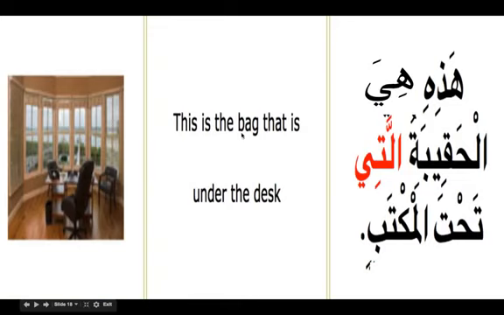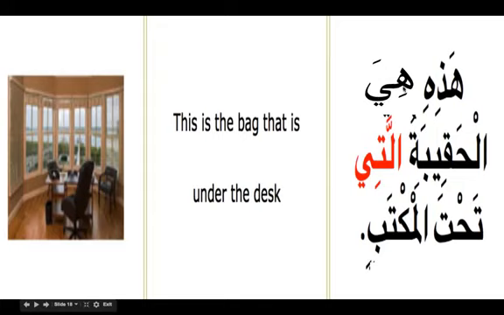Hadihi hiyal haqibatu allati tahtal maktab. Hadihi is mubtada, and in our knowledge of types of khabar, we mentioned that a jumlatul ismiya can come as khabar for a mubtada. Here, if you leave hadihi, al-haqibatu is the khabar and allati is ism mawsul describing haqiba.